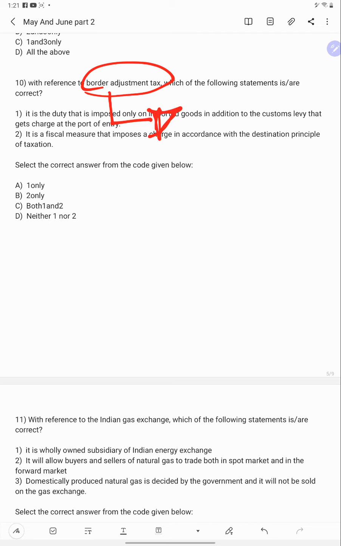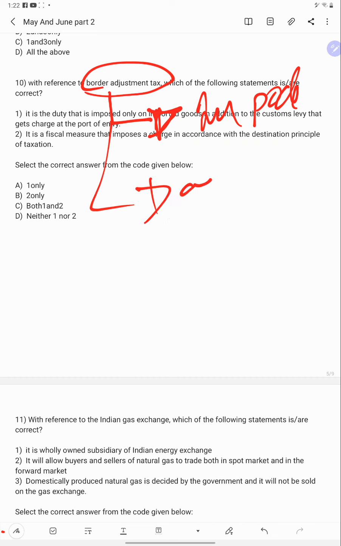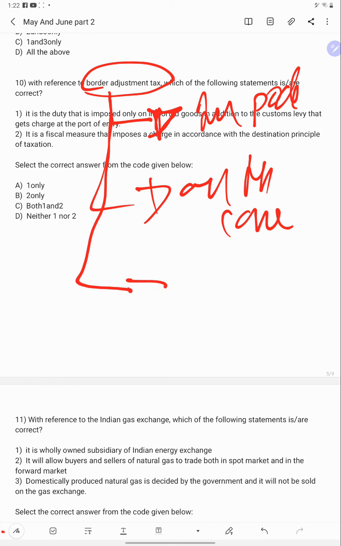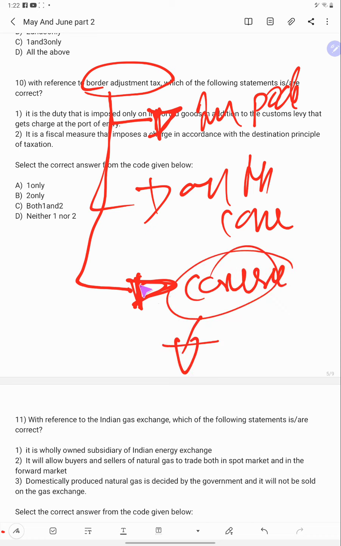It is not imposed on the producer. It is imposed on the consumers, because goods entering the country means the consumer is buying it. So it is imposed at the consumer, not at the production level.